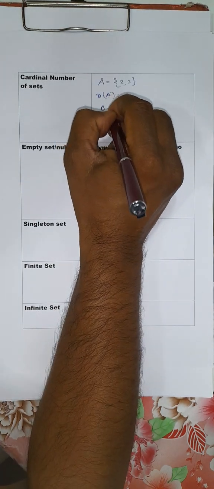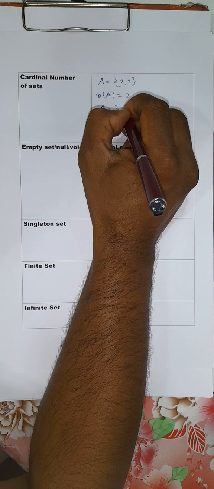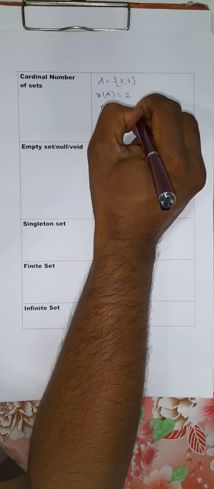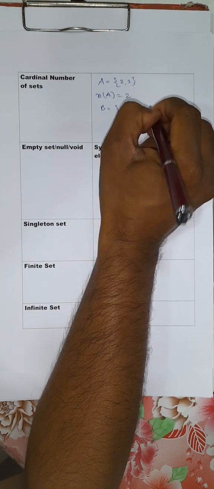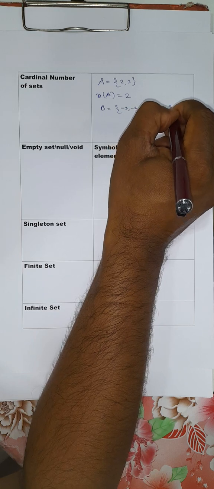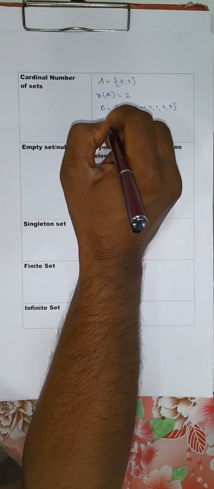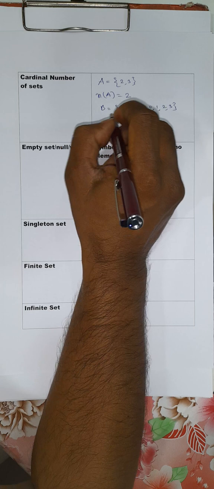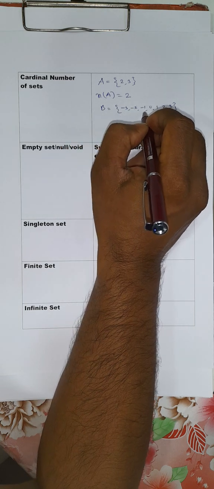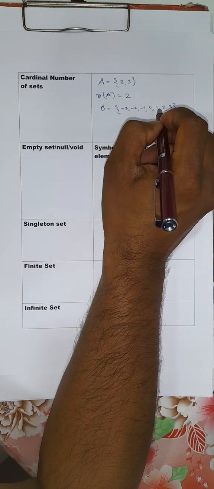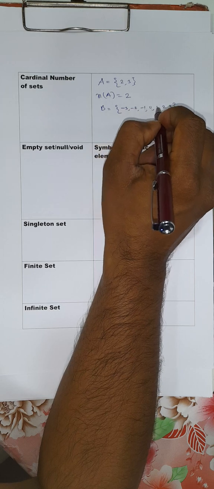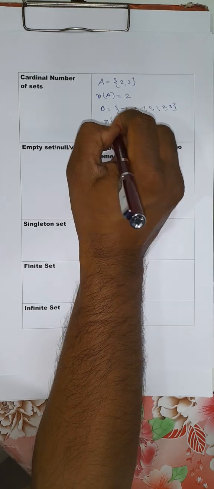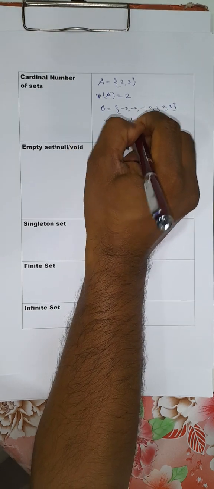Similarly, suppose set B is -3, -2, -1, 0, 1, 2, 3. How many elements are within this set? 1, 2, 3, 4, 5, 6, 7 elements. So n(B) equal to 7.